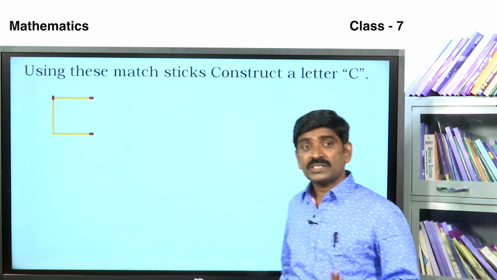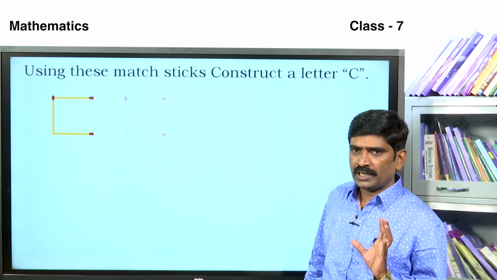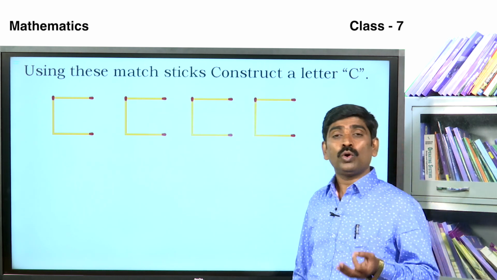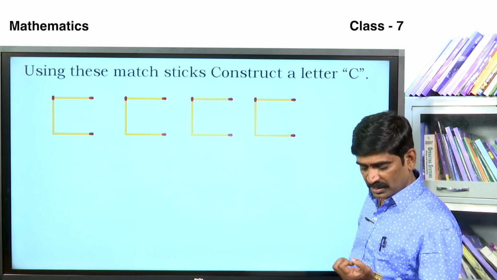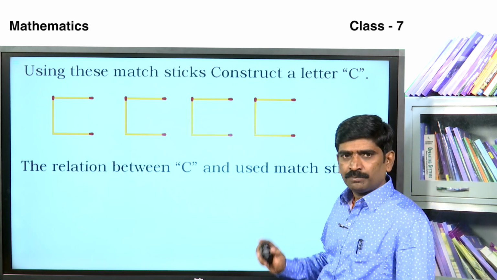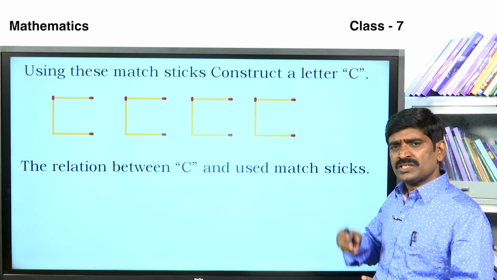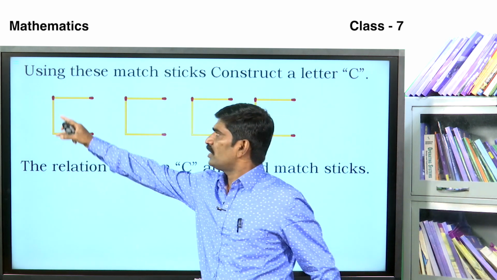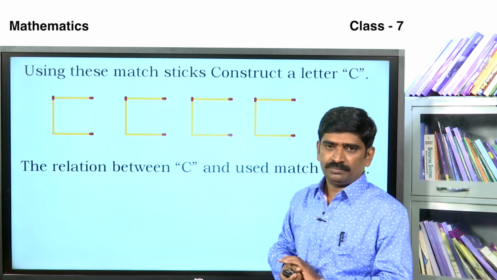We constructed the English alphabet letter C. I hope you have all constructed it. What is the relation between C and the matchsticks used? Here C is shown and matchsticks used here.